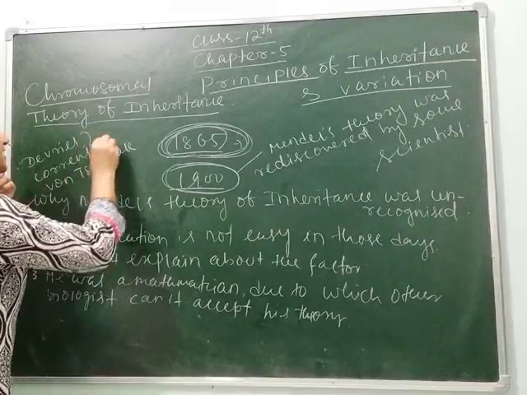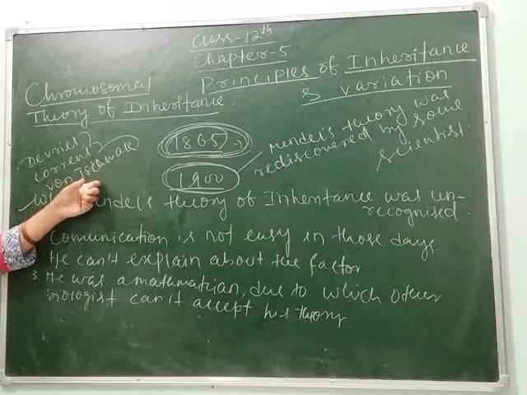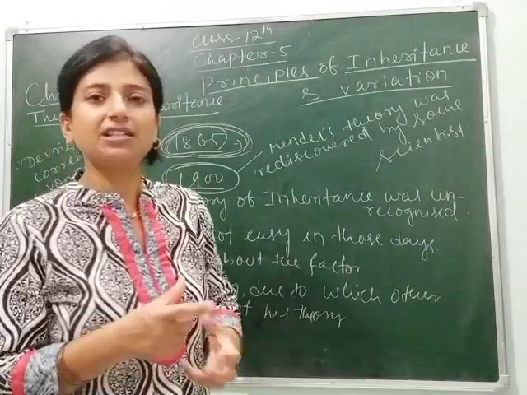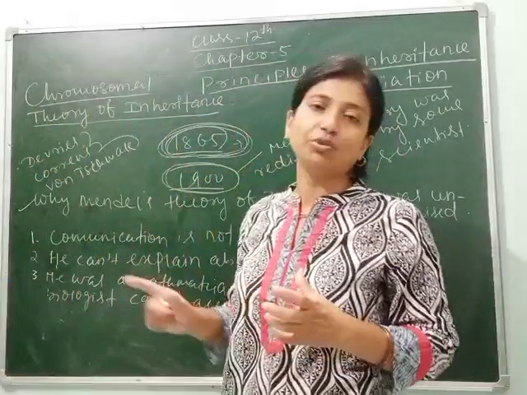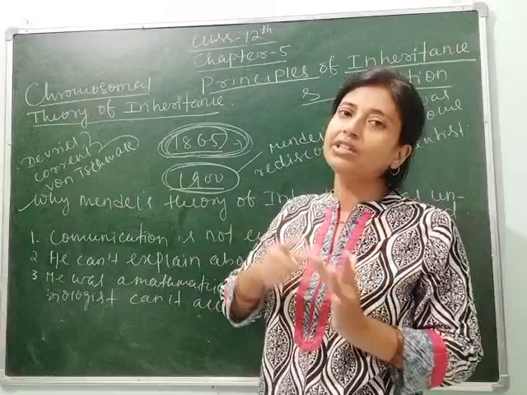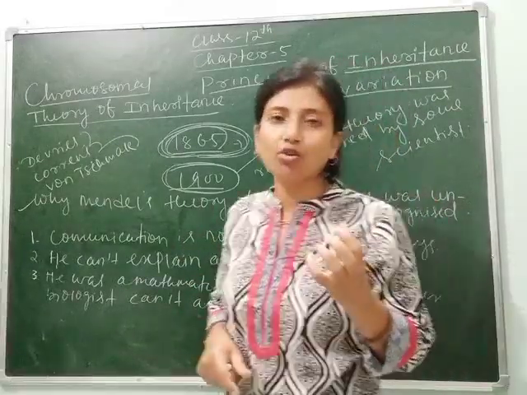These three scientists independently rediscovered Mendel's theory of inheritance, and again they started studying it. And at that time it became easier to know how characters transfer because of the development of the microscope.